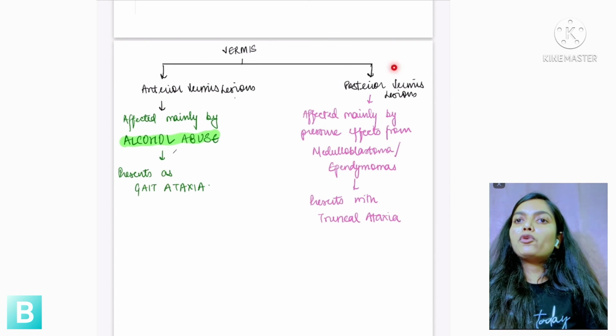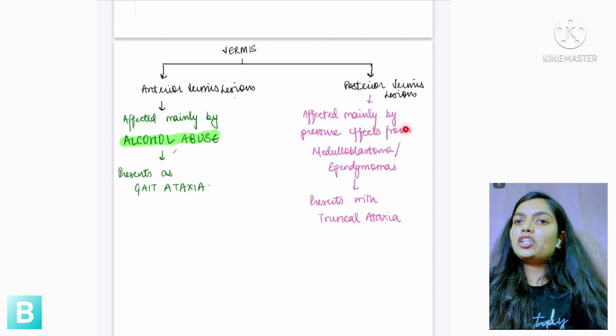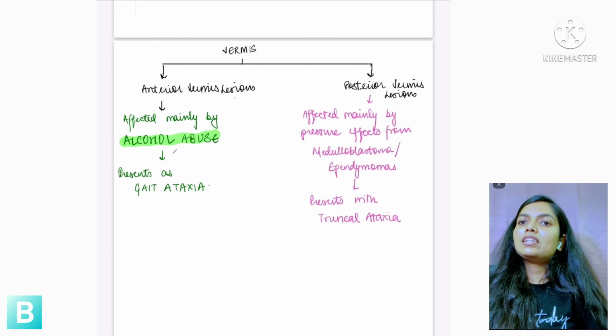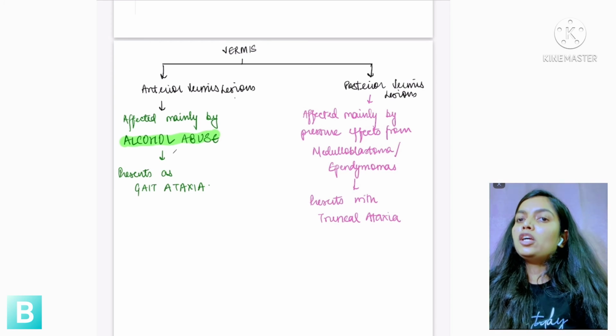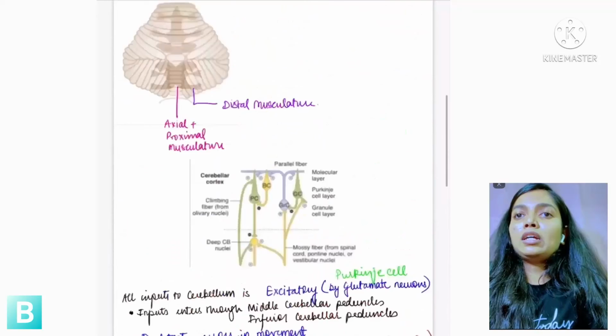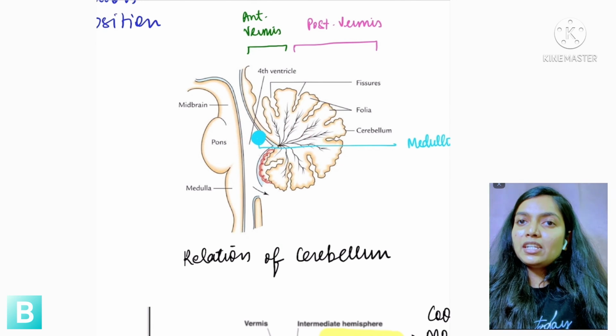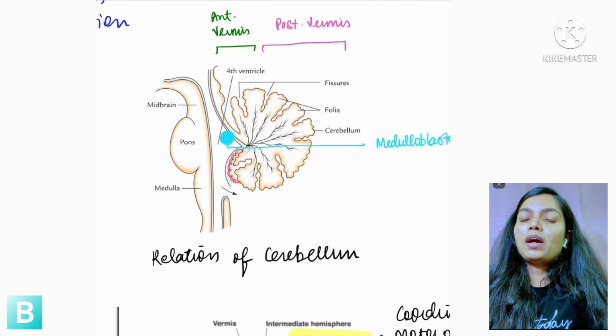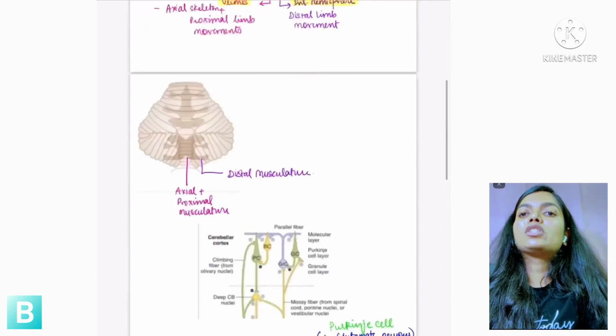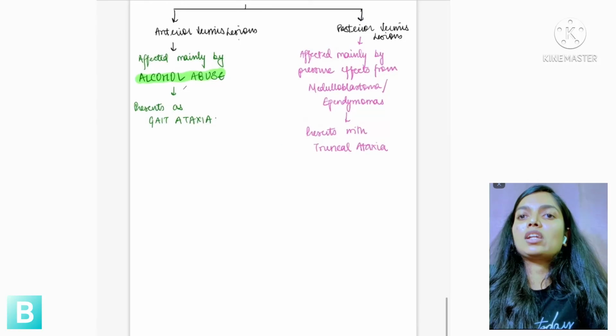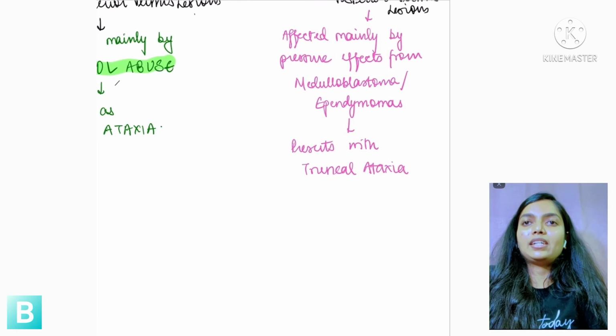and it will present as gait ataxia. Now the posterior vermis is affected mainly by the pressure effects from tumors. What kind of tumor? Medulloblastoma or ependymoma. What are these tumors? These tumors are of the fourth ventricle. I told you in the relations of the cerebellum that the fourth ventricle is present anterior to the cerebellum. So with the frequent and gradual growth of tumors of the fourth ventricle, such as medulloblastoma, they will have a pressure effect on the posterior cerebellum, and hence the posterior cerebellum won't be able to perform its function, and hence the patient will present with truncal ataxia.